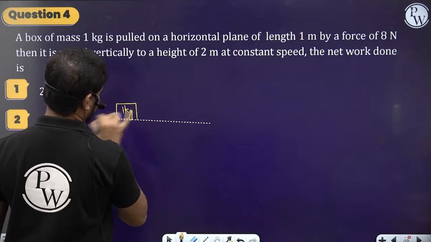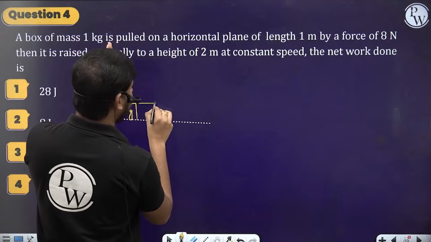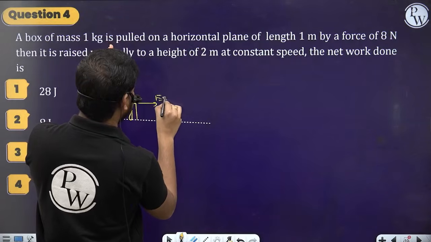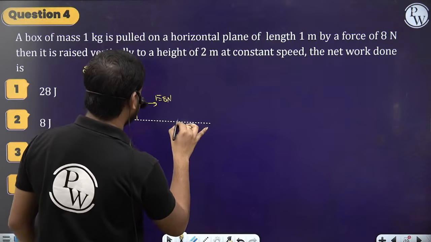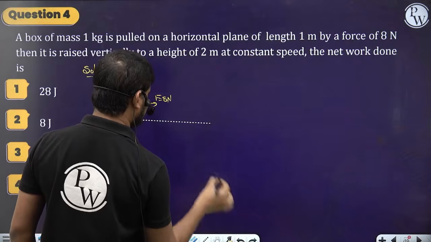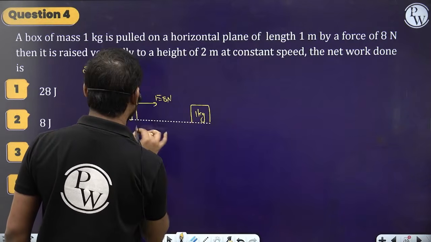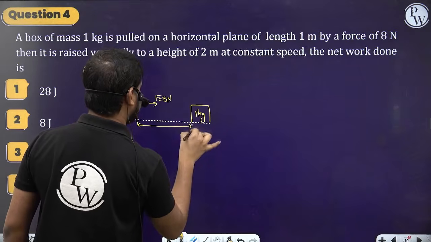It is pulled by applying a force of 8 newtons so that it is displaced by 1 meter, from here to here, let's suppose.